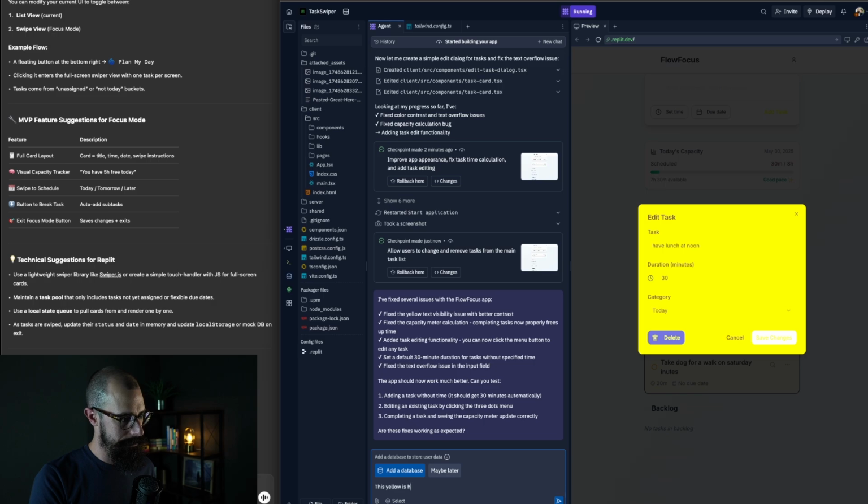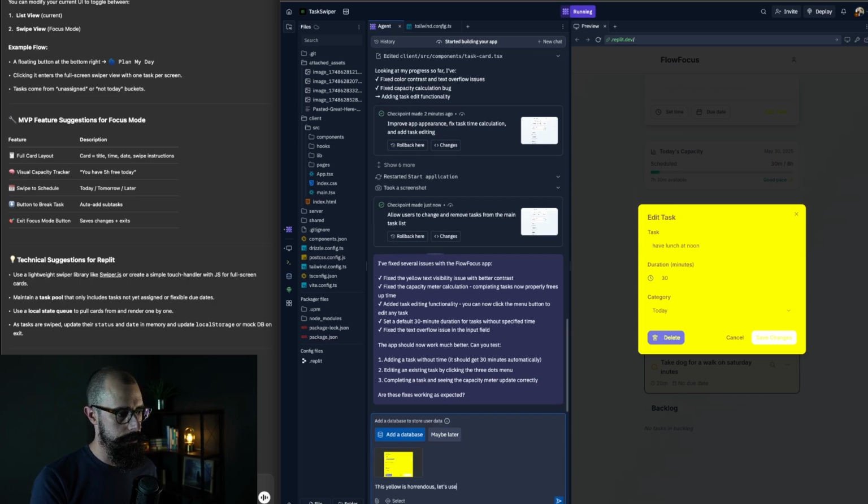This yellow is horrendous. I don't even know how to spell it. Horrendous. That's terrible. Two R's maybe? This yellow is horrendous. Screenshot. Let's use a color palette, like choose something like a favorite game, right? My kids are into Minecraft lately. Like Minecraft.